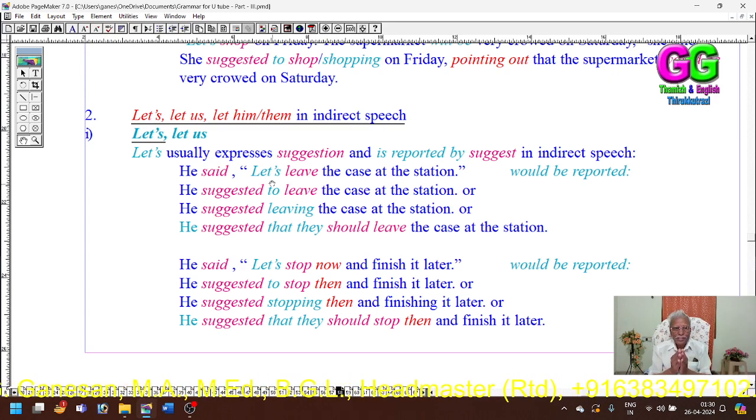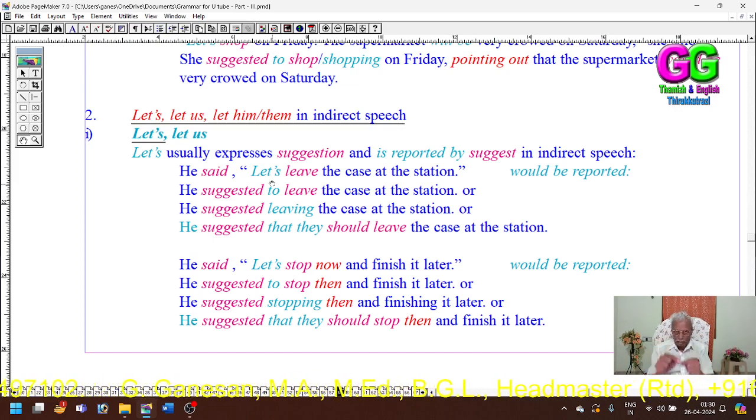If we take it as an imperative sentence, then we have to treat it as an imperative: "suggested to," with conjunction "to," and no change in the verb. Instead of "to" plus present verb, we can use the present participle.